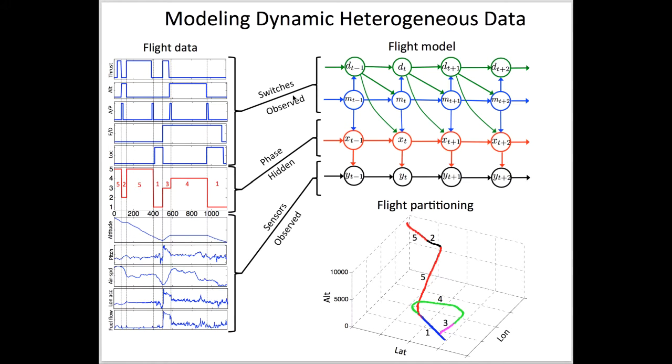In this figure, I show an example of the flight data and the proposed SMS-VAR representation for data modeling and anomaly detection. So here's the time series corresponding to a landing part of the flight. The top portion over here shows discrete data corresponding to several pilot switches, for example, thrust, altitude, autopilot, flight director, and so on. On the bottom over here, I show continuous part of data corresponding to some of the flight sensors, for example, altitude, pitch, air speed, and so on.